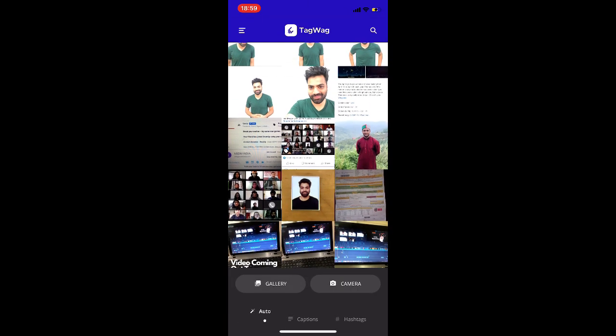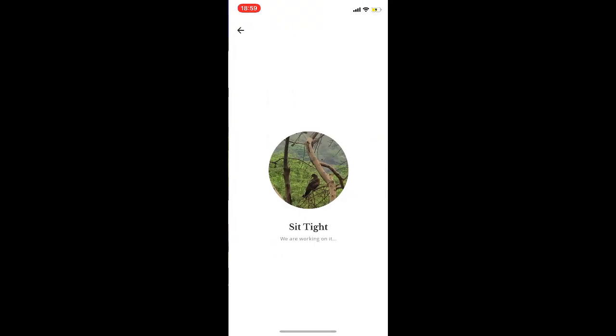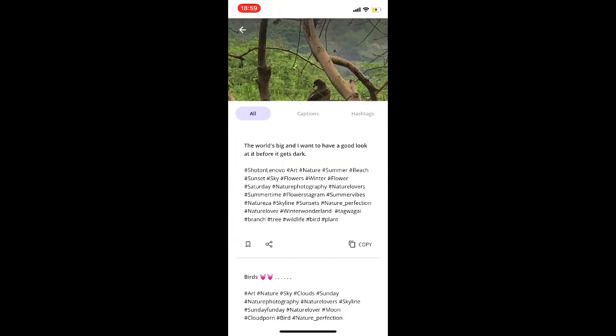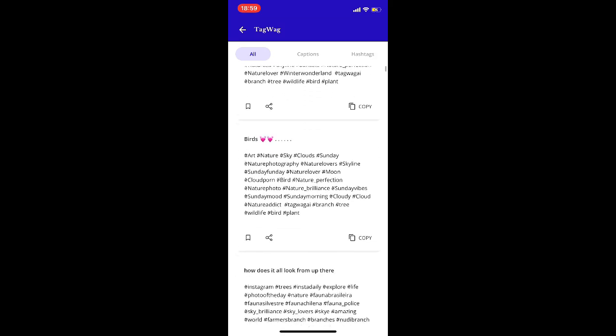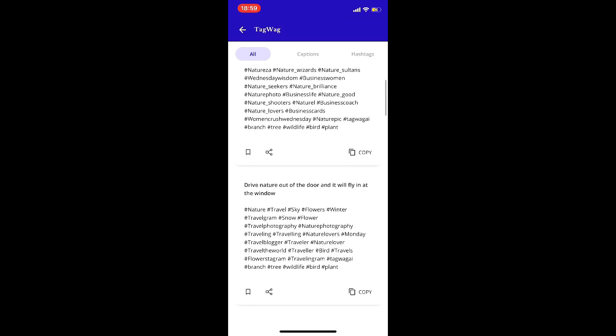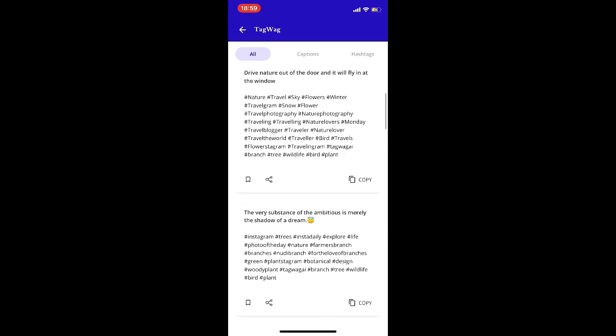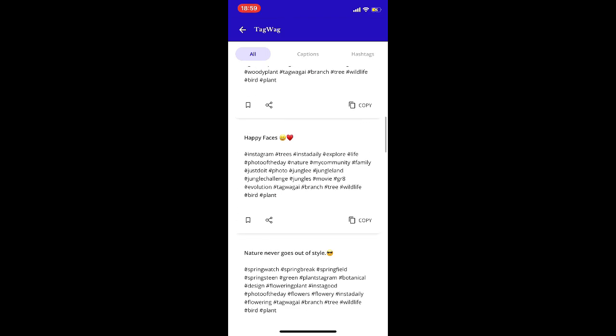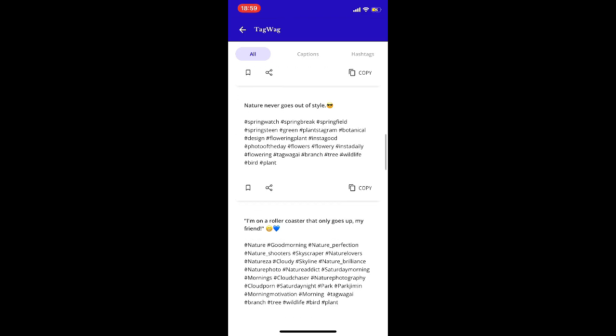Let's do another one. This is an image of a hawk that I clicked from my window. Not bad. There's definitely scope for improvement. But since these technologies are just coming up, I'm pretty hopeful for their future.